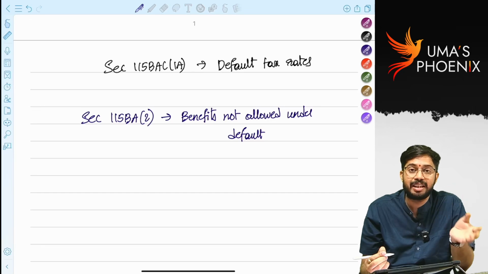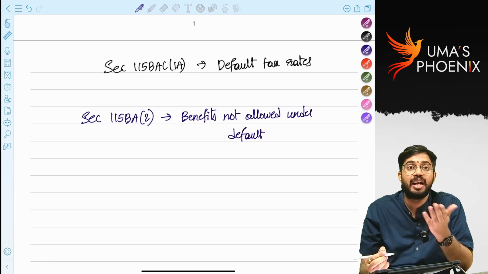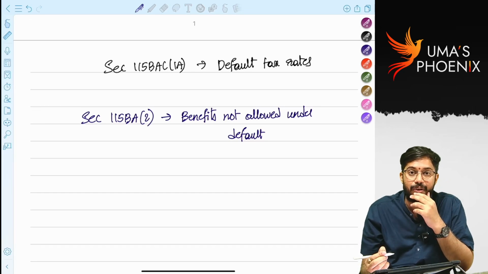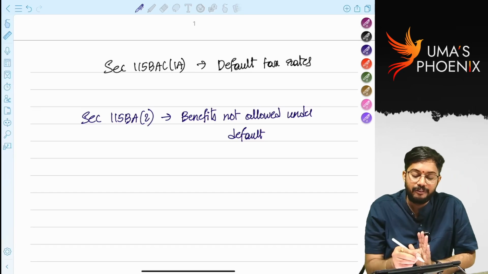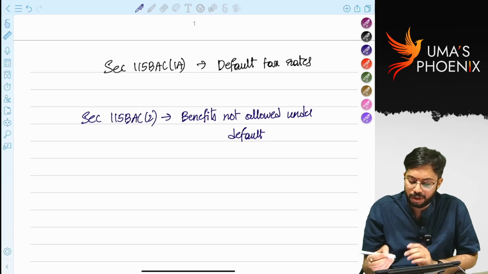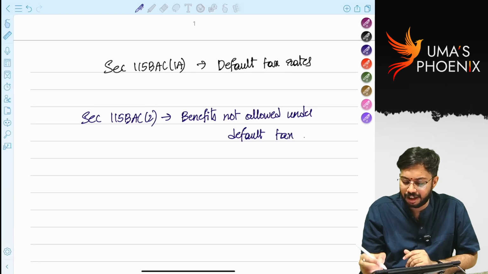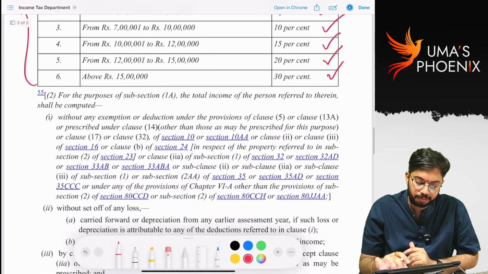Many of the allowances which are exempt under optional tax rates are taxable under default tax rates. Exemption is not allowed. Deduction under section 10AA is not allowed. So many of the benefits which are not allowed under default tax rates are specified in the Act under section 115BAC subsection 2. So let us see 115BAC subsection 2.